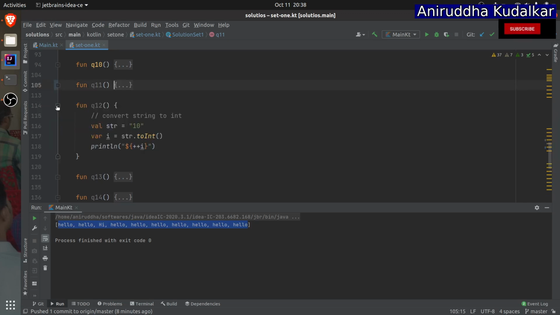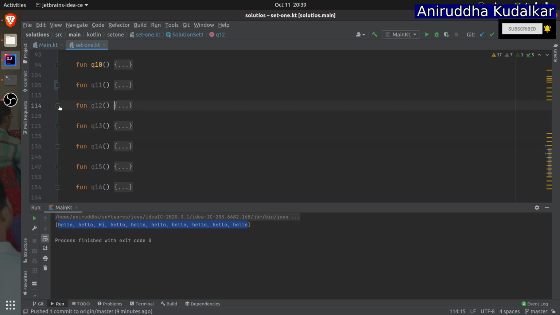Next, the 12th question: convert string to int. I have given one example here, str. If you want to parse, convert means parse here, the string contains a number. In Android, whatever you read from the edit text is considered a string, and you need to convert that to int. So str.toInt, but this should be a numeric string, otherwise you will get a number format exception. Question 12 is easy, you run it and you will get the output, some 11 kind of thing.